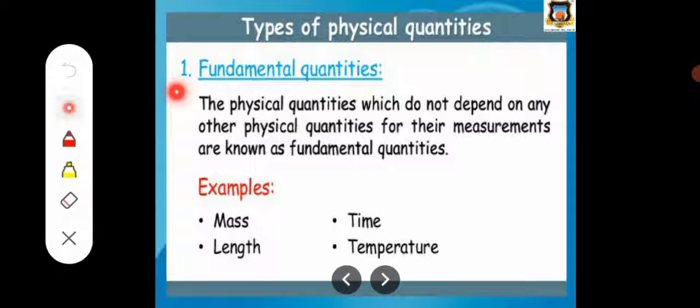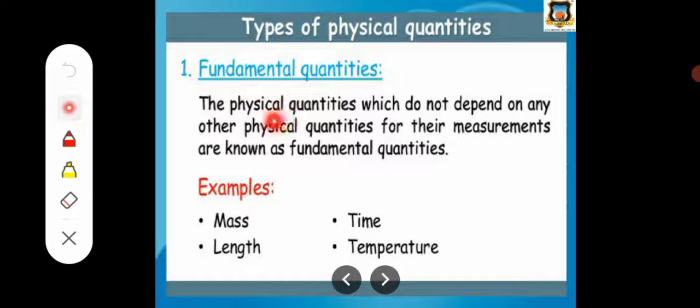There are different types of physical quantities. The first type is known as fundamental quantities. Which quantities do we call fundamental? The physical quantities which do not depend on any other physical quantities for their measurements are known as fundamental quantities. These are the independent quantities, we can say.